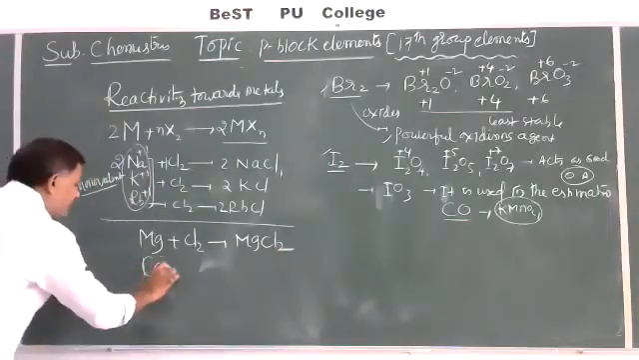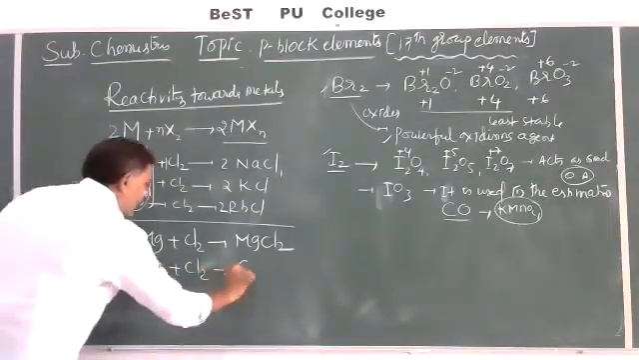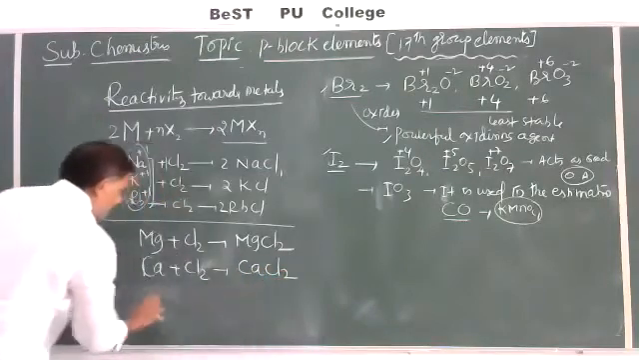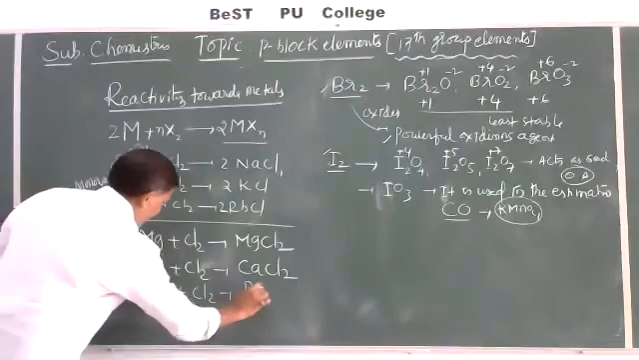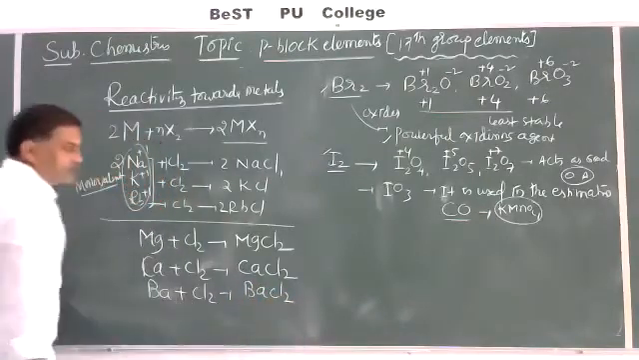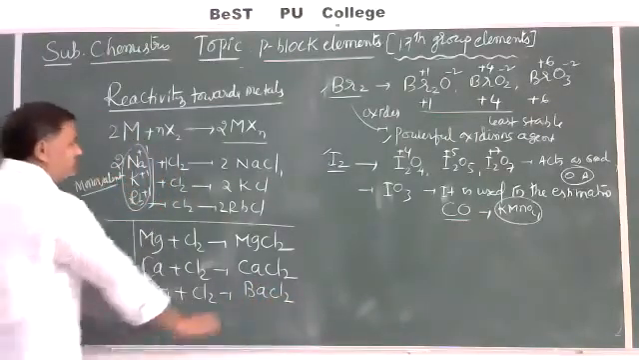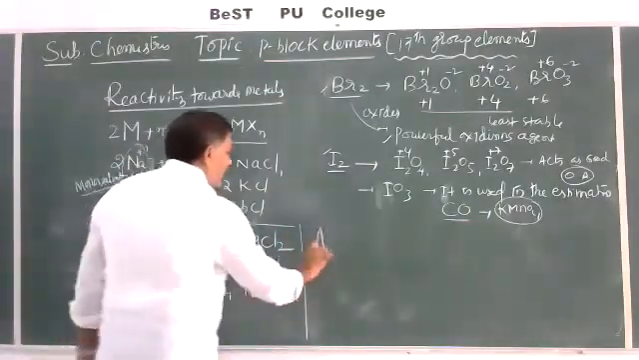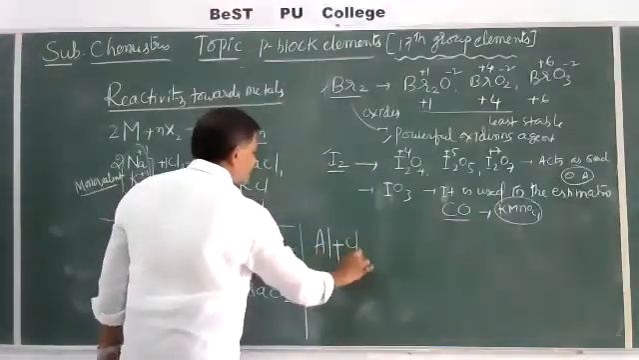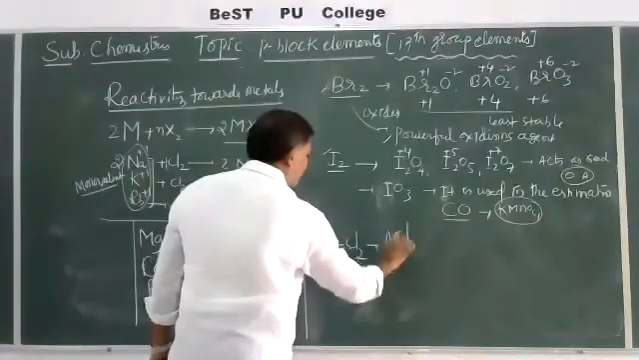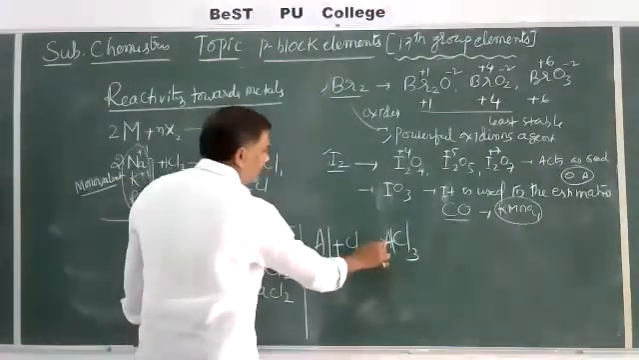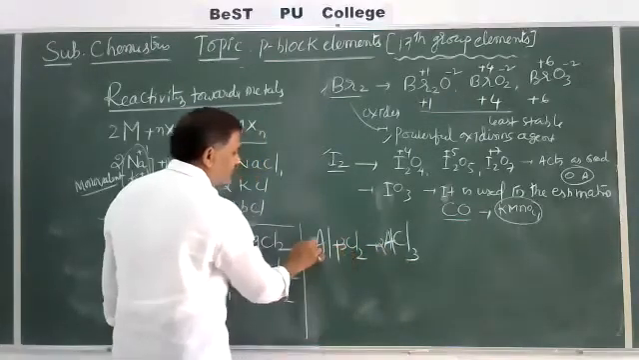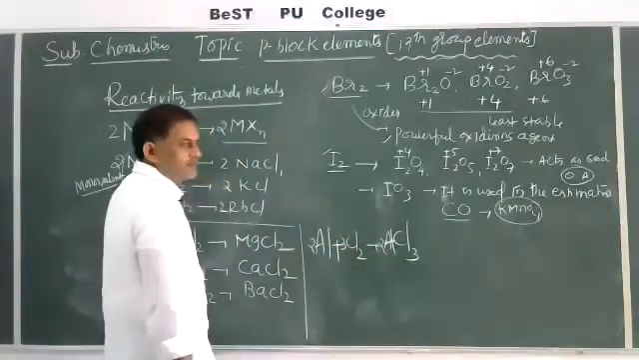Here the calcium combines with Cl2, it gives calcium chloride, CaCl2. Like barium plus Cl2, it gives barium chloride. Similarly, trivalent aluminium combines with Cl2, it gives AlCl3, aluminum trichloride. Take care, 2 moles here, 3 moles here, 2 balanced.